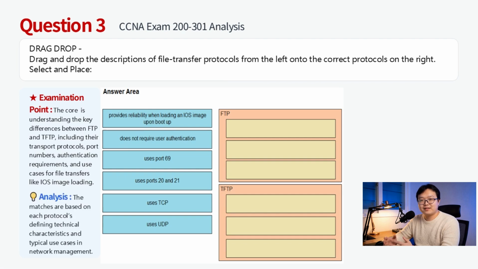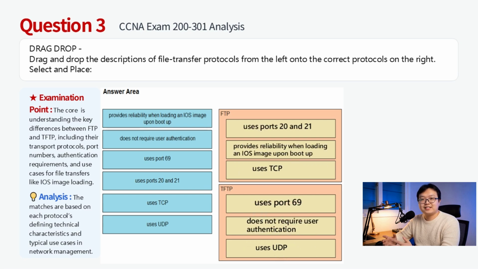FTP is a reliable, connection-oriented protocol that uses TCP for data integrity. It uses port 21 for control connections and port 20 for data transfer, ensuring reliable file transfers like iOS images. TFTP is a simple, connectionless protocol using UDP, designed for basic transfers. It uses port 69 by default and has no built-in authentication, making it ideal for quick, unauthenticated tasks like initial iOS image loading. Therefore, the answer to this question is shown in the figure above.